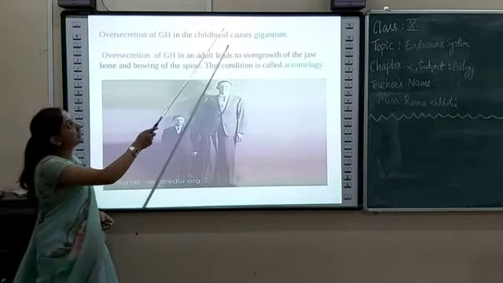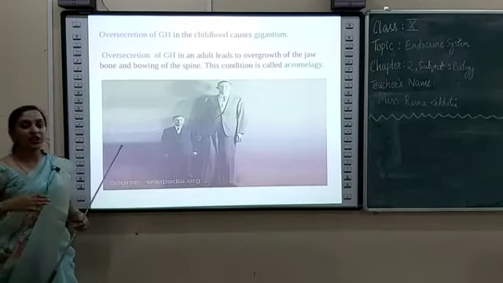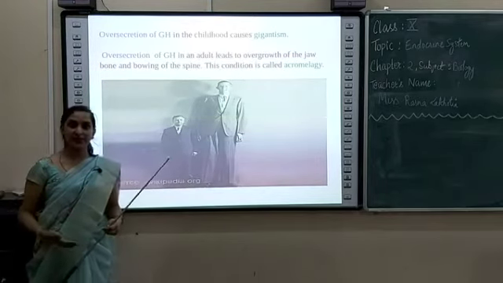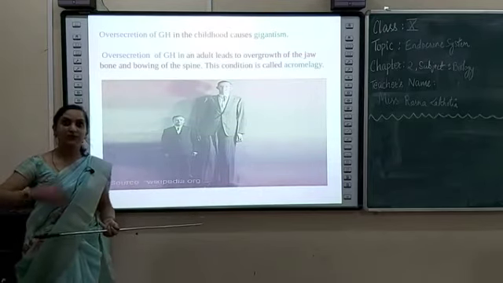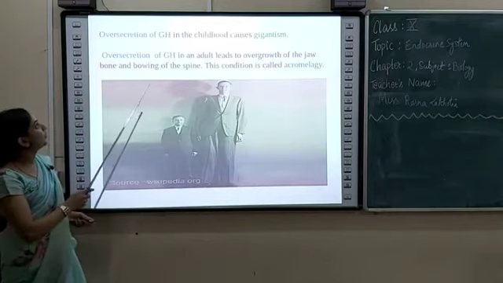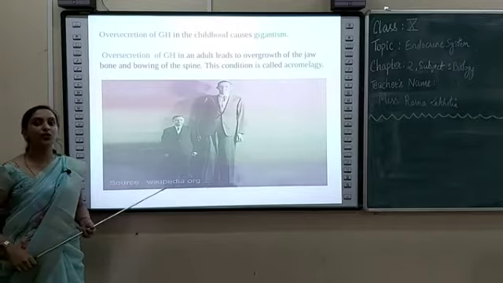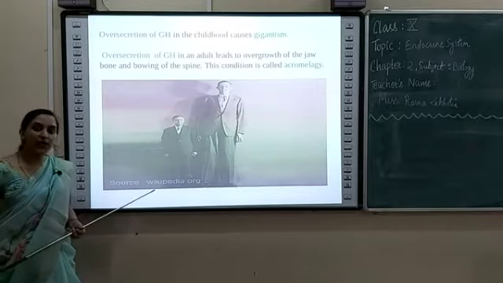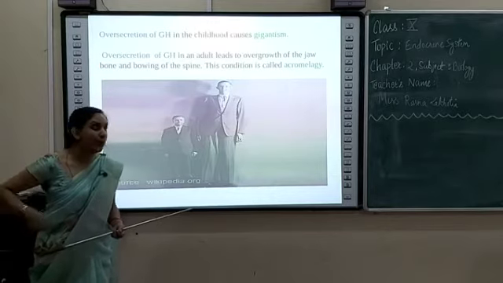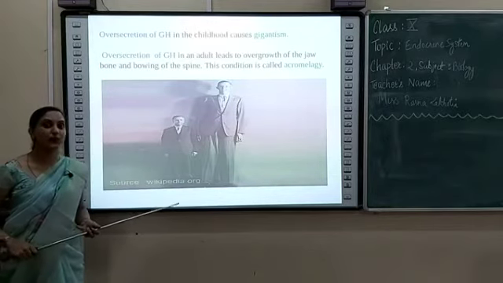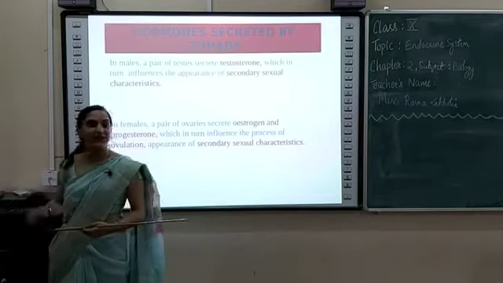What happens if it is secreted in more amount during childhood? It causes a disease called gigantism. That means the muscle grows to a greater extent, spine grows to a larger extent, and the person becomes tall, a giant, okay? And oversecretion of growth hormone in an adult leads to overgrowth of the jaw bones and bowing of the spine. The person grows too tall and then the spine gets bowed, and this condition is known as acromegaly. Is that clear? I guess it is clear to you all.